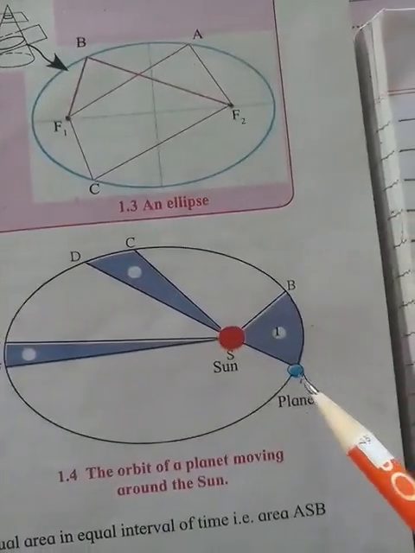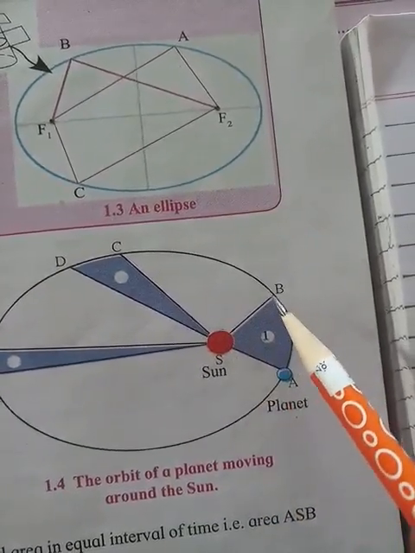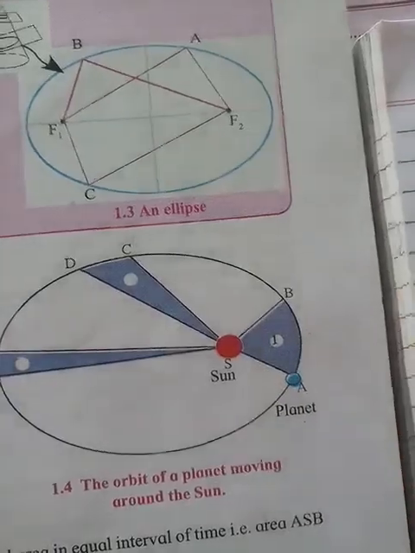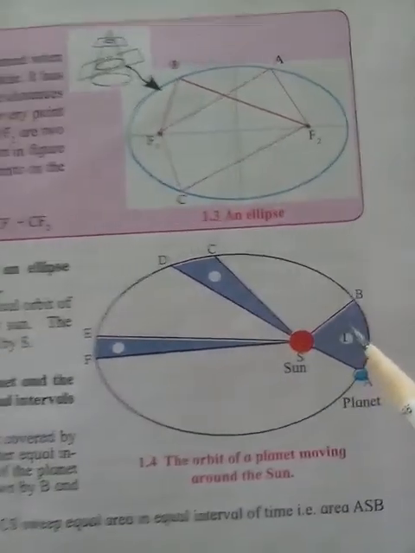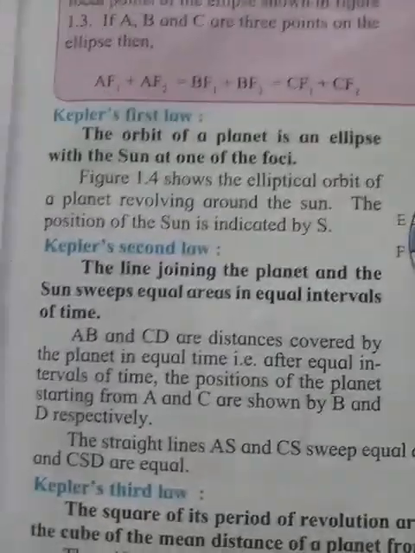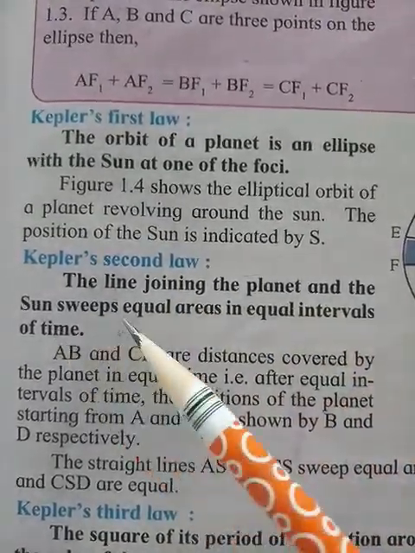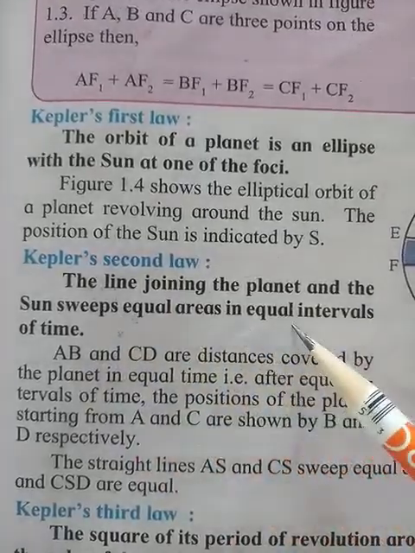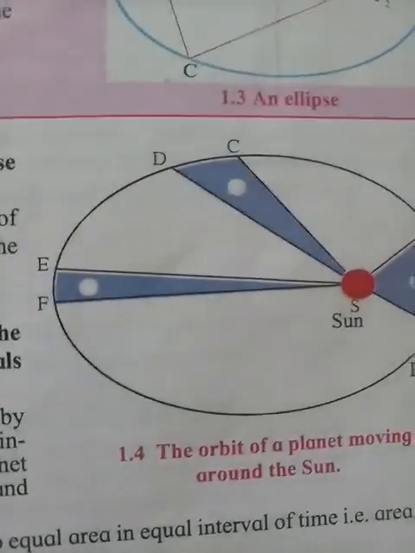All the planets are revolving around the sun. They might be far or near to the sun, but they are revolving around it. This was the first law. What was the second law? The line joining the planet and the sun sweeps equal areas in equal intervals of time. That means, see in the figure,